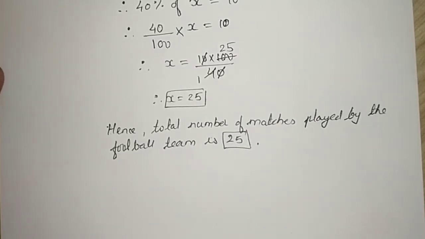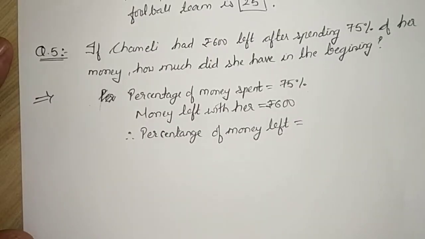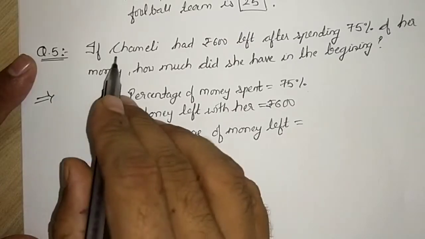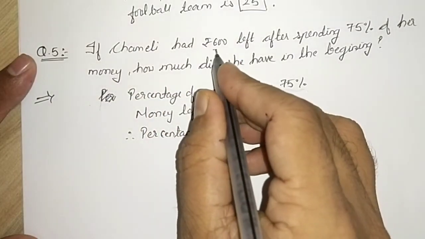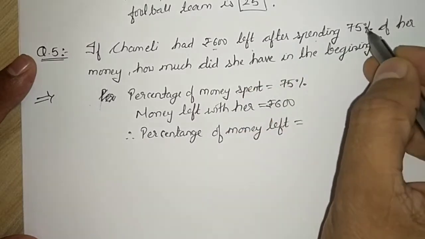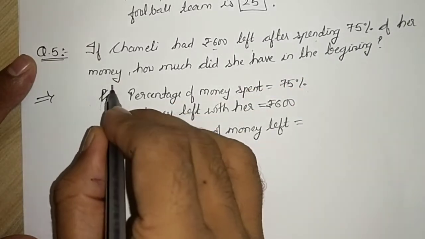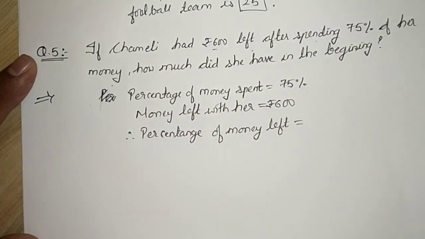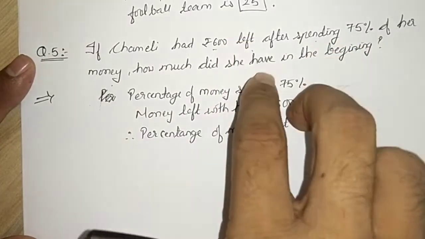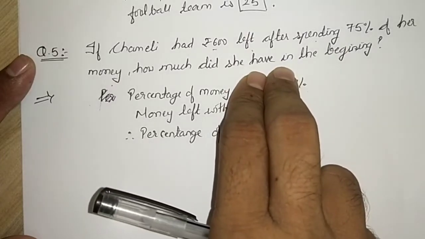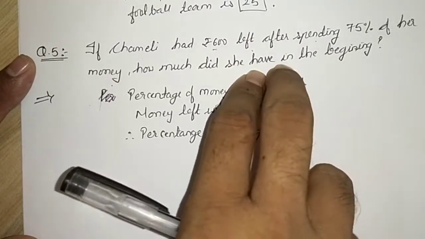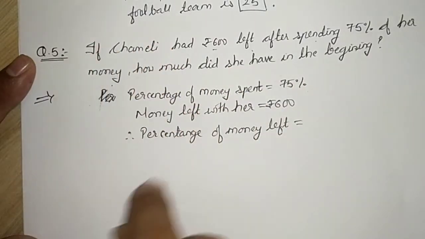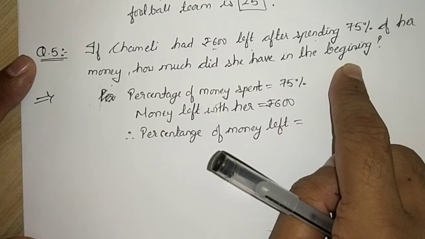Hope you have understood. Let me write down question number 5. So question number 5 says, if Chameli had rupees 600 left after spending 75% of her money, how much did she have in the beginning? Students, here also they have given us two hints, and we want to find the total amount of money that Chameli was having in the beginning, that we are supposed to find.